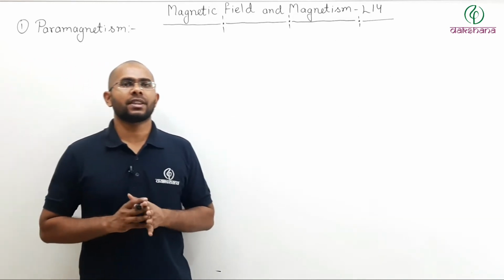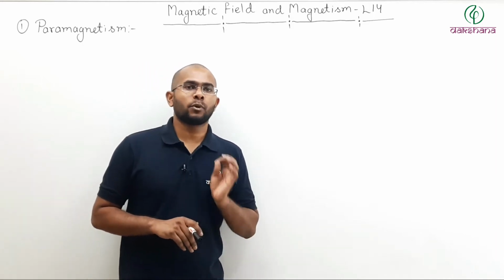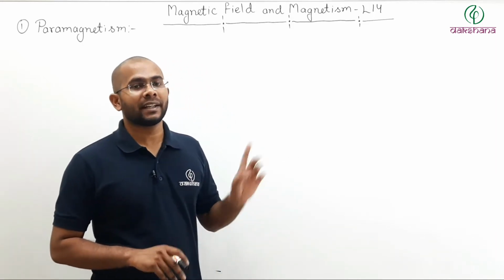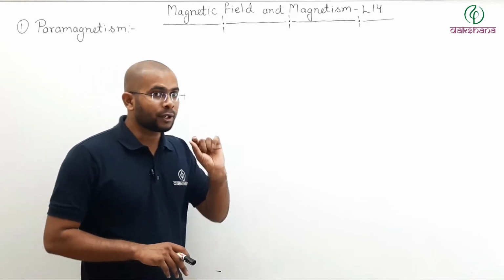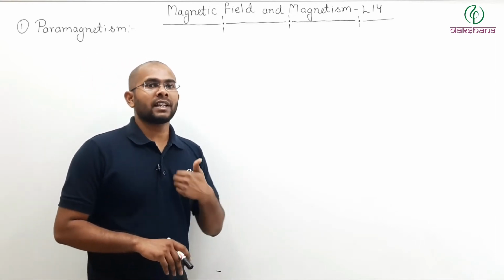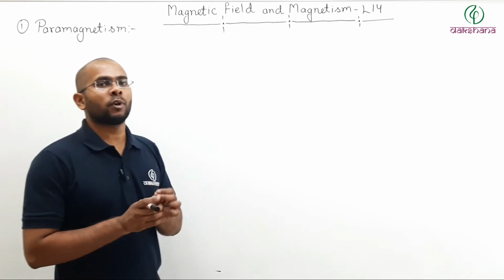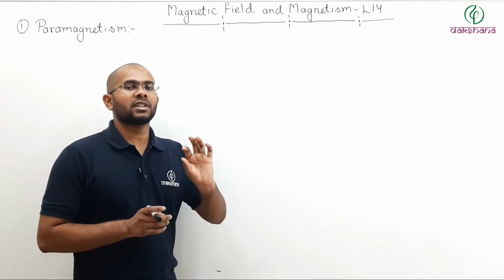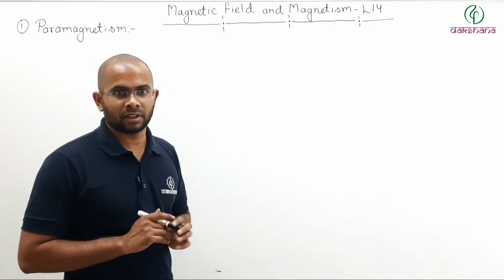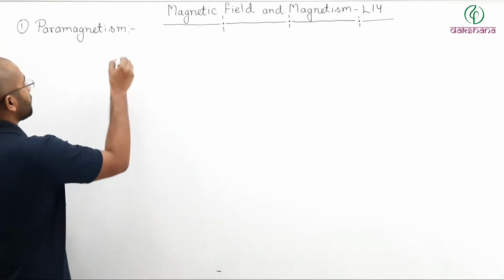Now that we have seen that the dipole moment due to alignment is greater than the dipole moment which is induced, there is a net magnetic dipole moment established in the direction of external field. Now what will happen?